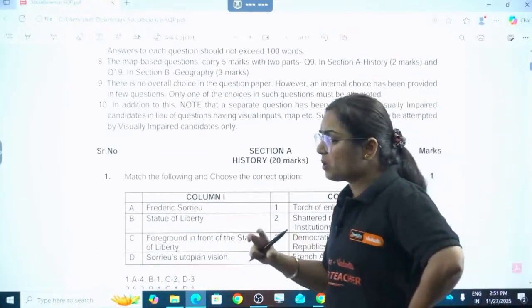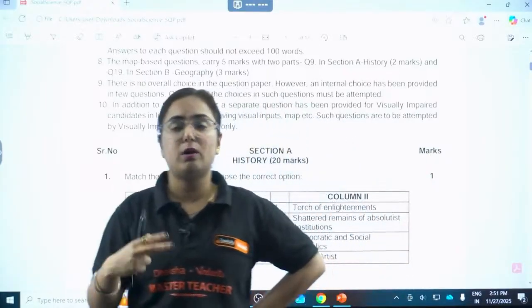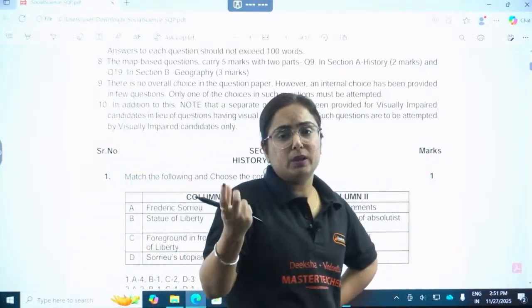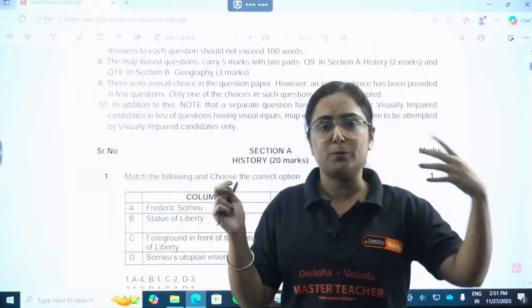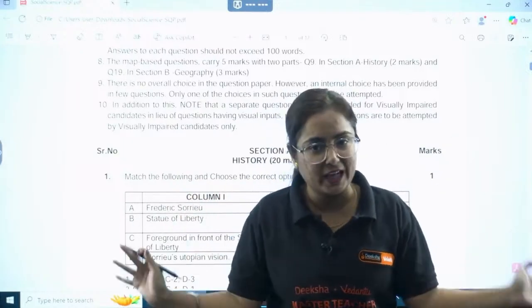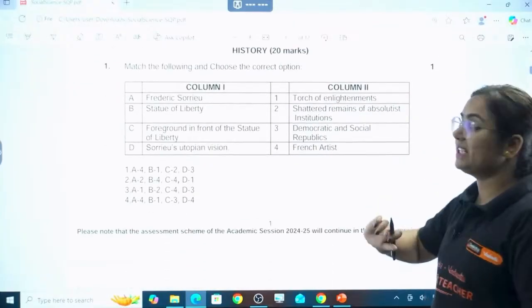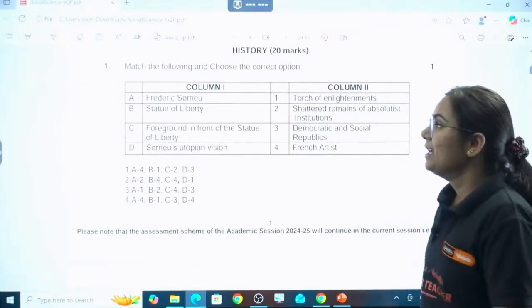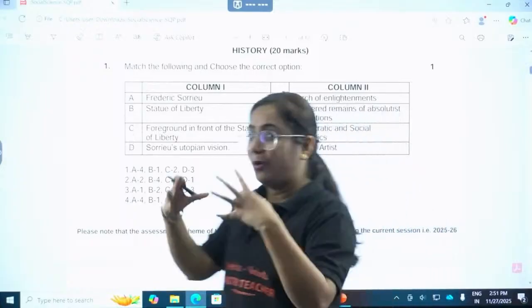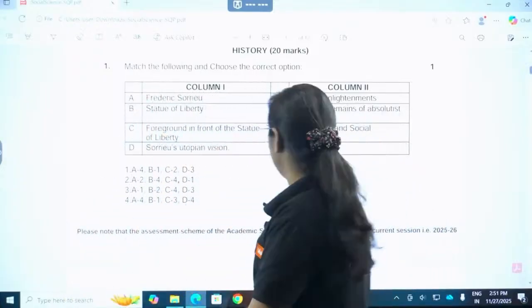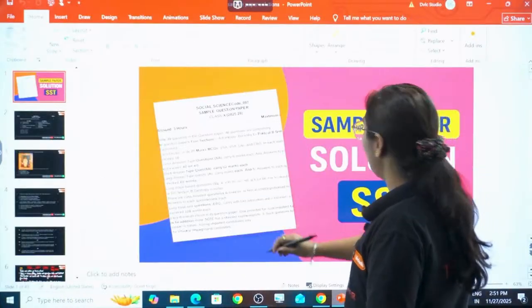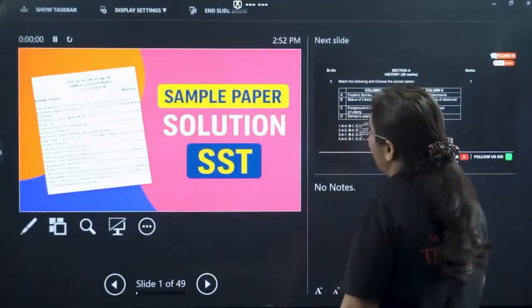And for the candidates who are visually impaired, whenever there is a picture-based question, an option is provided for them. So this is how your question paper for 2025-2026 is going to look. So see this, feel it, because we are going to solve the whole paper in one go, right?